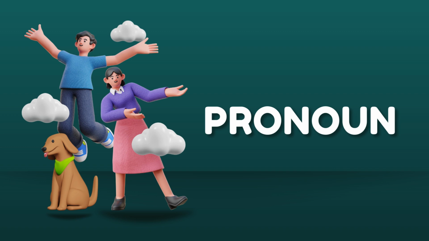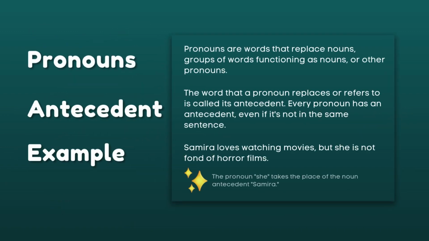So we have here the definition of pronouns as well as the antecedent and the example. Pronouns are words that replace nouns, like our examples earlier, or a group of words functioning as nouns or other pronouns. And when we say antecedent, the word that a pronoun replaces or refers to is called its antecedent. Every pronoun has an antecedent, even if it's not in the same sentence.